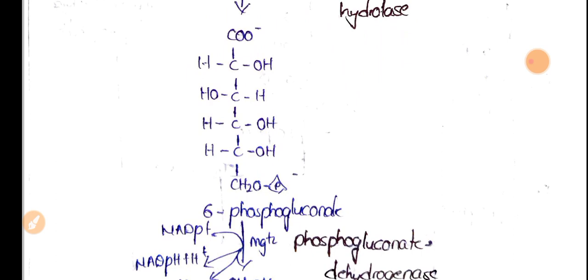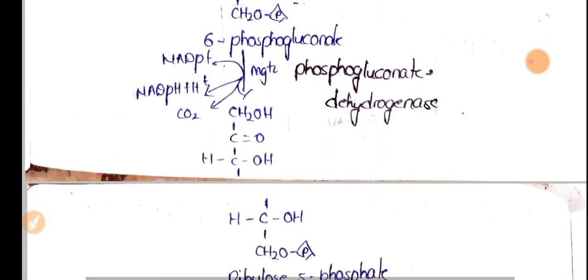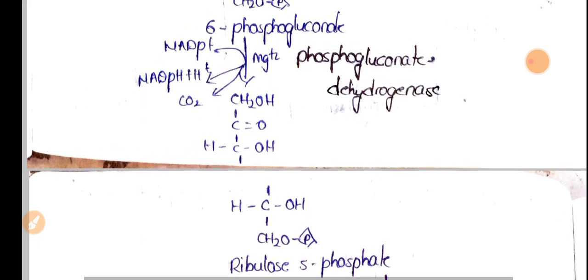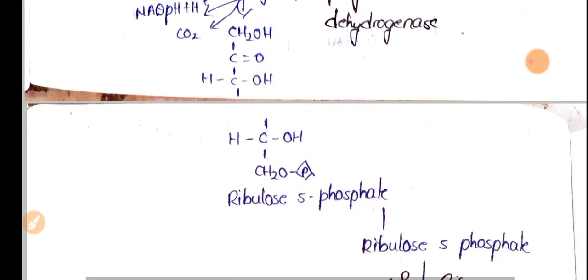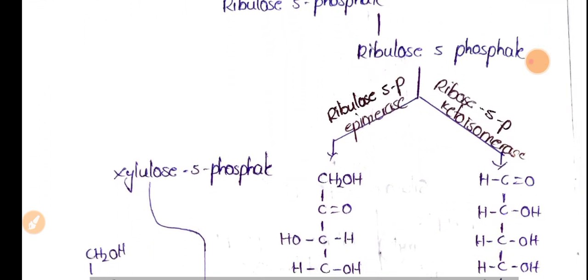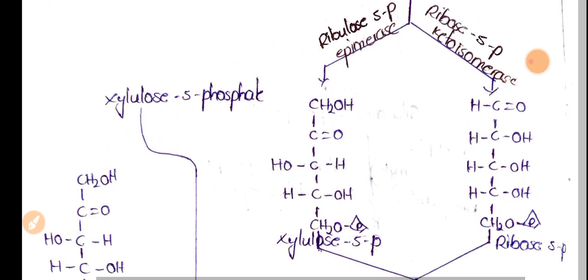Okay, and this 6 phosphogluconate is converted into ribulose 5 phosphate by the enzyme phosphogluconate dehydrogenase, and next ribulose 5 phosphate is converted into xylulose 5 phosphate by the action of ribulose 5 phosphate epimerase, and ribulose 5 phosphate is converted into ribose 5 phosphate by the activity of ribose 5 phosphate isomerase enzyme.